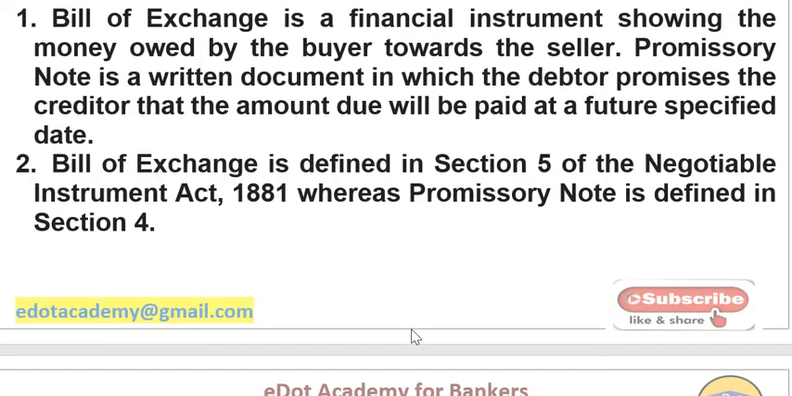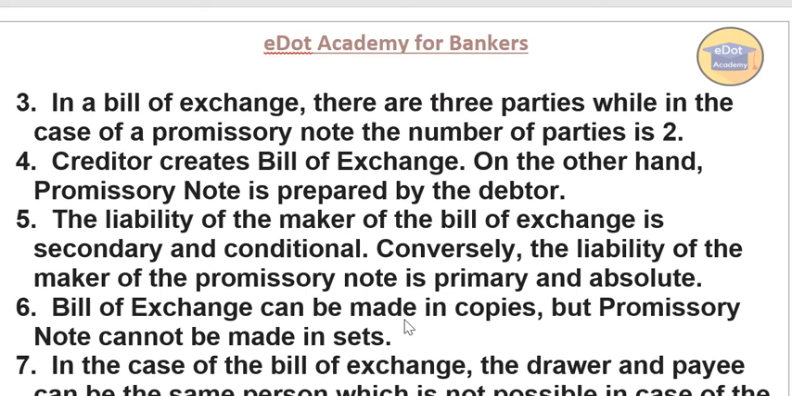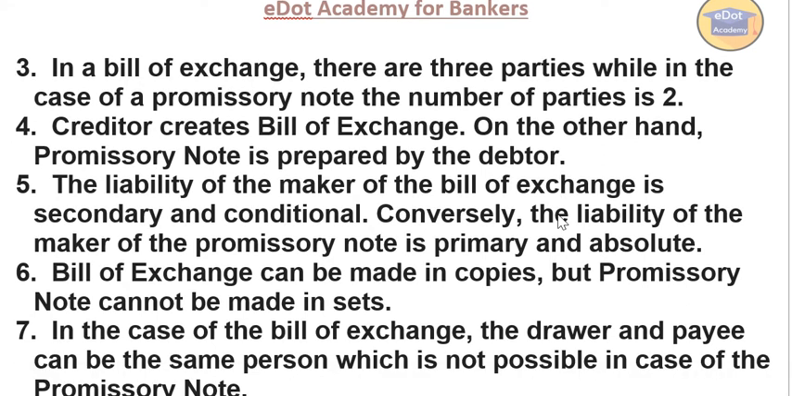Correct? Now number three, in a bill of exchange there are three parties, we have discussed already: drawer, drawee and payee. While in the promissory note the number of parties is two. Okay, drawer and drawee. Clear? Number four, the creditor creates the bill of exchange. On the other hand, promissory note is prepared by the debtor itself. So this point we have already discussed.